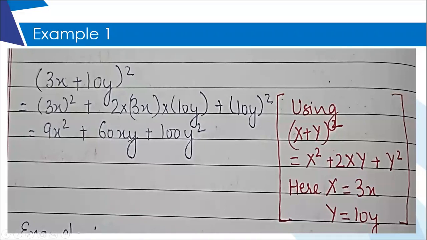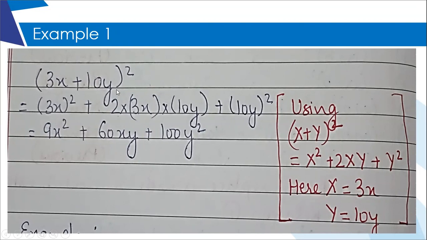So x into y will give you xy plus 10y whole square. Again, this square will be for 10 also and for y also. So 10 square is 100 and y square is y square. So this is your final answer and this is how I want you all to do it.